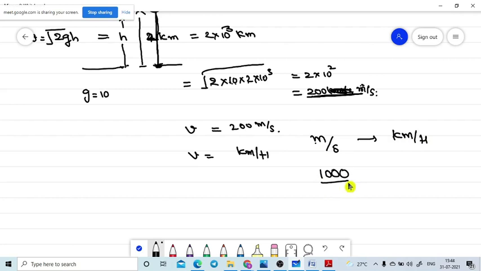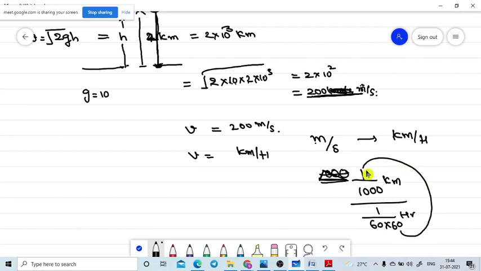1,000, sir. Yes, 1 by 1000. So 1 meter is equal to 1 by 1000 kilometers. 1 second is equal to 1 divided by 60 into 60, that is 1 by 60 into 60 hours. So then these 60 into 60 will come up.